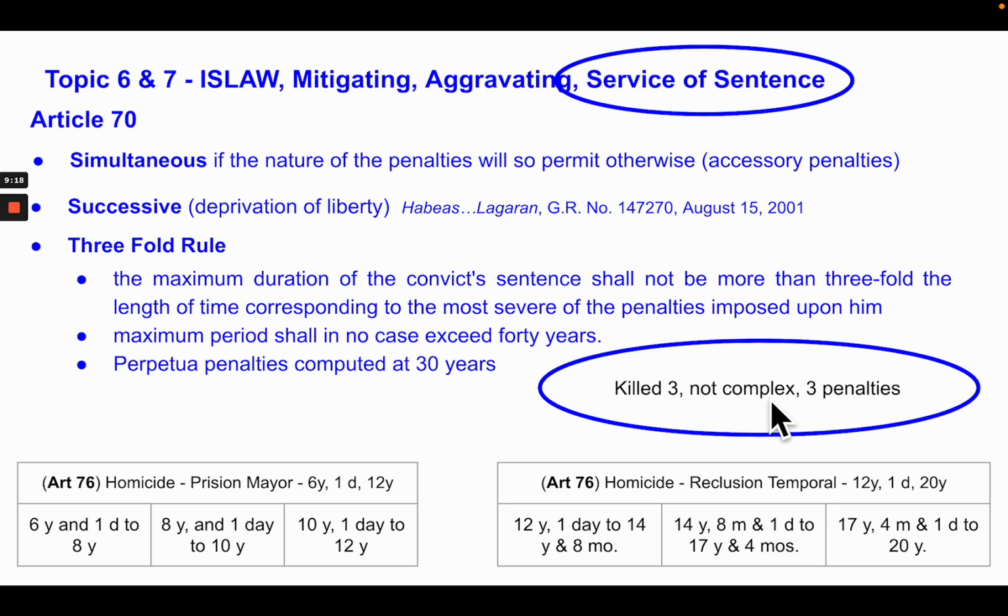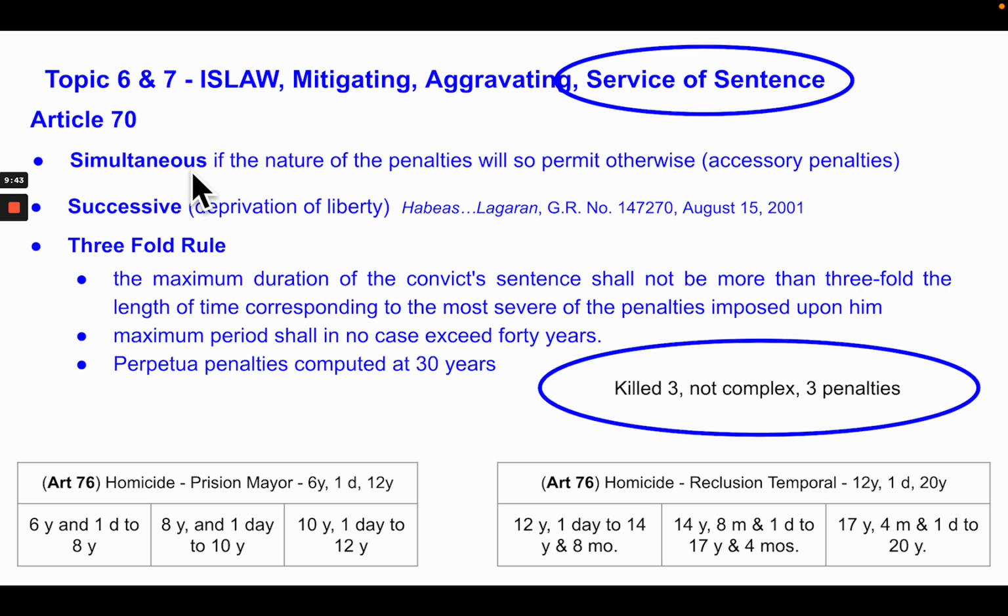So, after 6 years and 1 day to 8 years of imprisonment, can that person say, okay, look, I already did 6 years and 1 day to 8 years, I'm eligible for parole because I served the 3 penalties simultaneously? Is that possible?